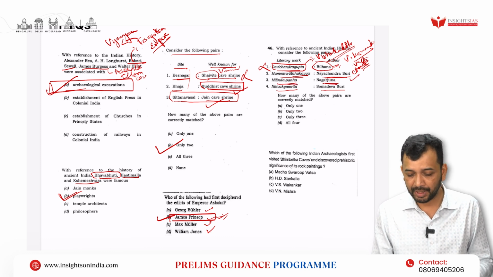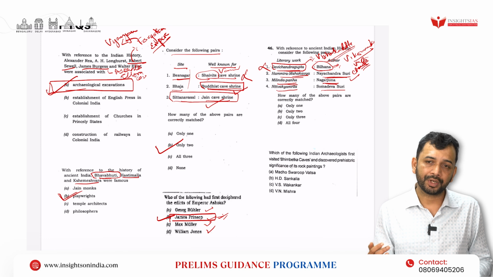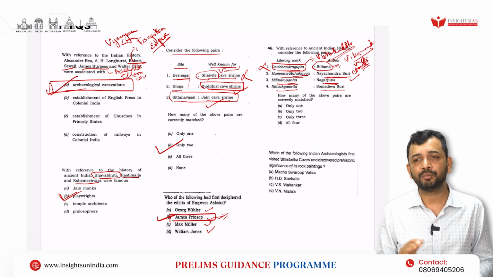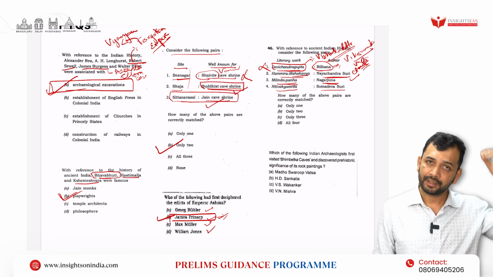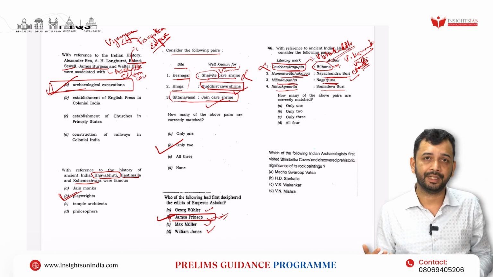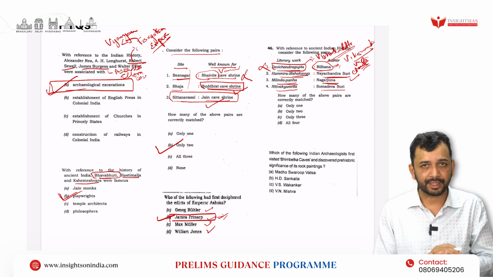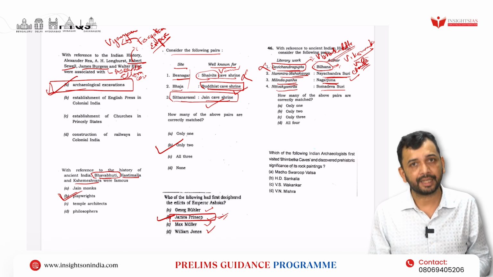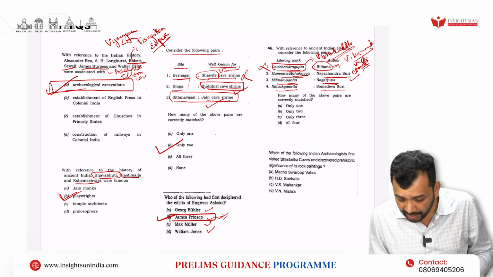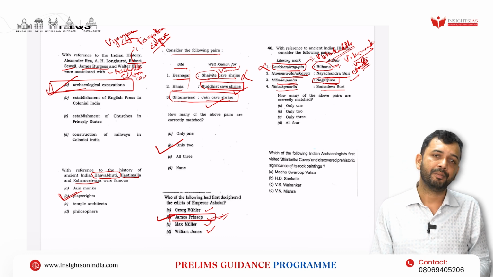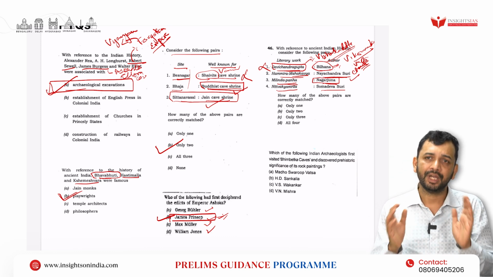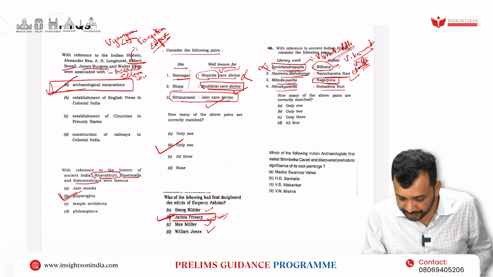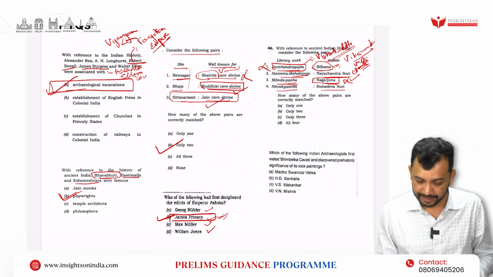Milindapanha, Nagarjuna. Milindapanha is a conversation or a discussion between the king Meander and the Buddhist monk Nagasena, right? Where he has finally converted to Buddhism after having that conversation with the Buddhist monk. So this is not Nagarjuna, it should have been Nagasena in that instance. Nagarjuna is actually the founder of the Madhyamika Buddhist school, which is a sect of Mahayana Buddhism, right? So this goes again incorrect.